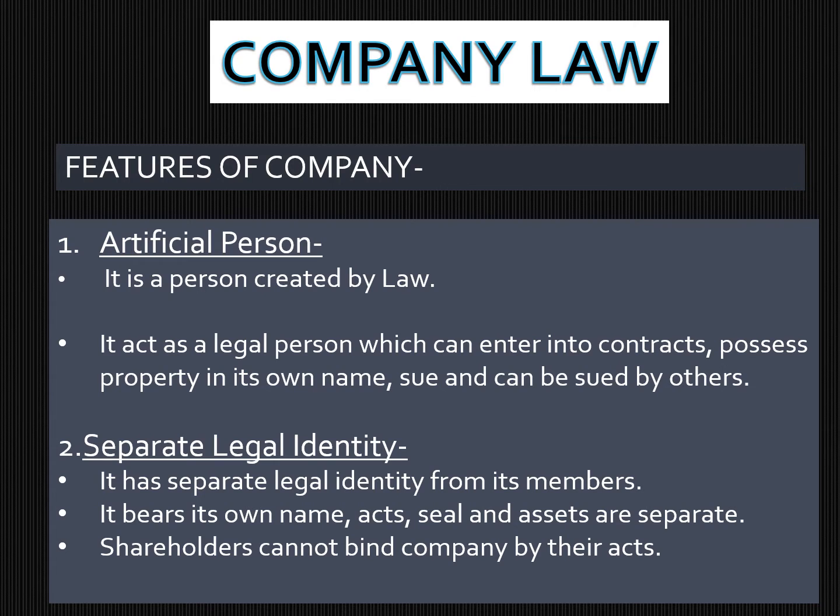Yes, now we'll get to the details of the features of the company. The first feature is the artificial person. As I told you before, a company acts as an individual created under the eyes of law. It has its own name, can sue and be sued by other parties in its own name, and is capable of entering into contracts in its own name. So it completely acts as a person which is artificially created under the eyes of law.